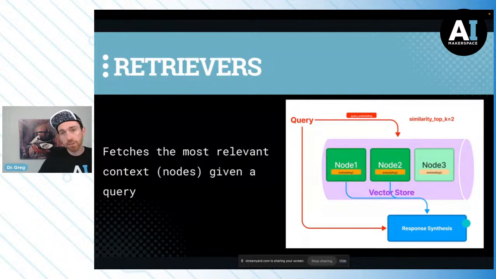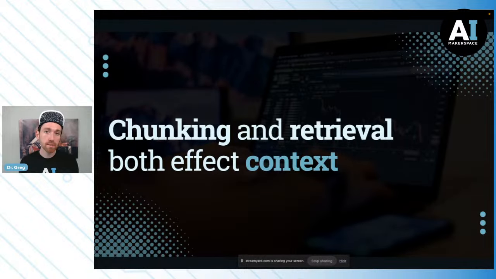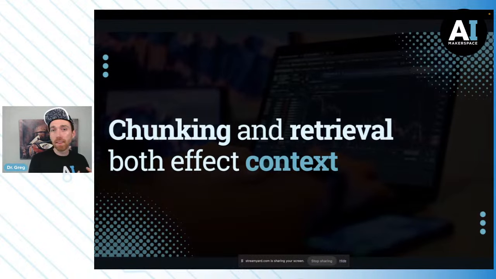Now, it's important to understand, and we've talked about this quite a bit over the past few weeks, that when we think about this querying process and we think about retrieval, this is what actually gives us the context augmentation. And so both the chunking, aka the creation of nodes, and the retrieval, aka the retriever, affect this context augmentation.